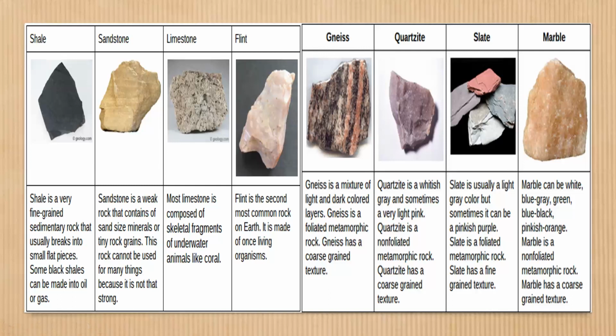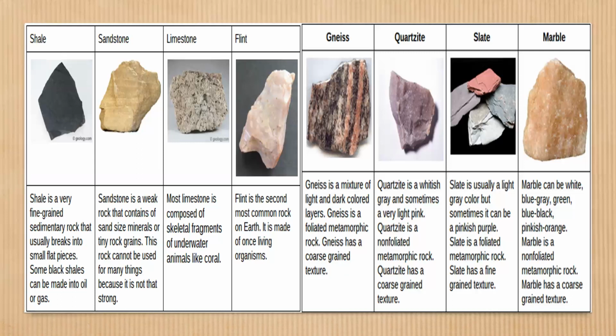It often glitters, that means shines, because of the presence of shiny mica in it. So it's a mixture of light and dark colored layers. It's a foliated metamorphic rock. It has coarse grain texture, and it has some mica in it. That is why it glitters.